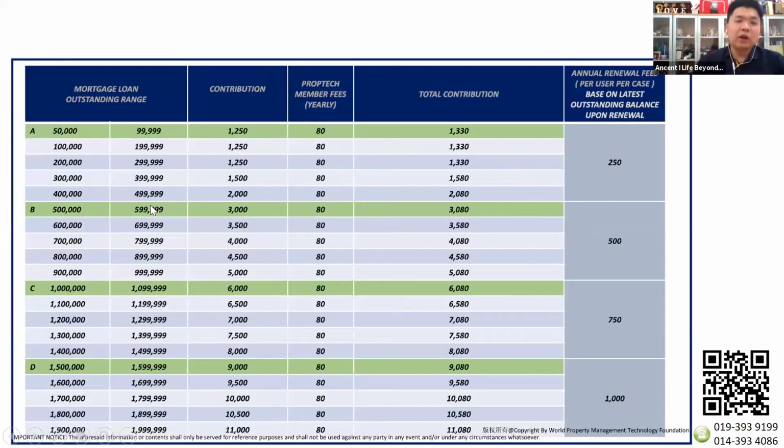Now, for the case just now, for the outstanding amount of 300-something, the contribution, that means the fees we collect, is 1,500. So after 2 years, this is the amount that we collect in the first year. Every year we will collect 250 to do the maintenance and the audit report with your account, to see whether you are on track with your own mortgage account. If after 2 years you want to stop this subscription and do your own way, you no need to make the payment, no need to pay the 250 anymore.